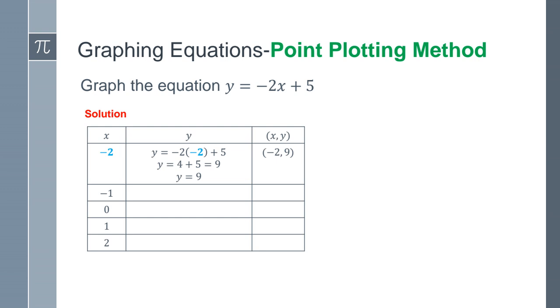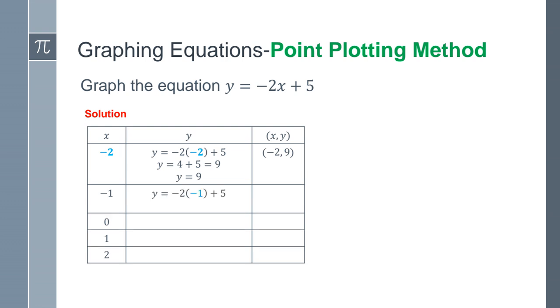They gave me the x value to be -1. Again, they're giving me the equation, and everywhere I see x, I'm going to plug in this -1. So I have here y is equal to -2 times -1 plus 5. It's always good, see I'm putting parentheses in here, and the reason why I'm putting parentheses is because I know that whatever is next to it has to be multiplied by a number that has a negative symbol.